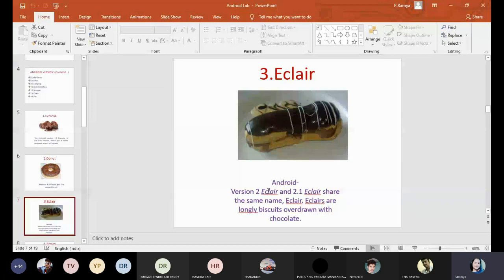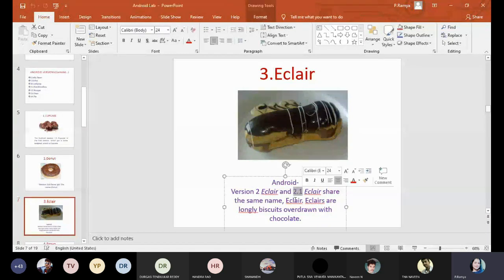Within 1 month, Google changed those modifications and released the second version, that is 2.1. So 2.1 eclair is an extended version of version 2 eclair with small modifications. Next one is Froyo, that means 2.2.